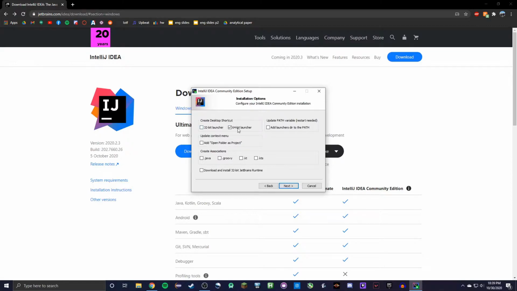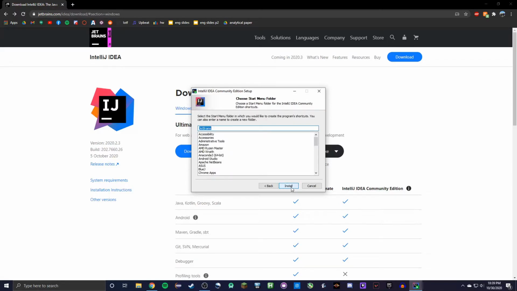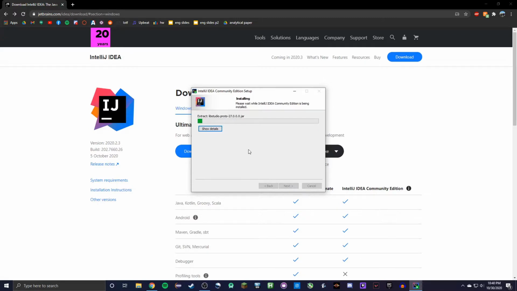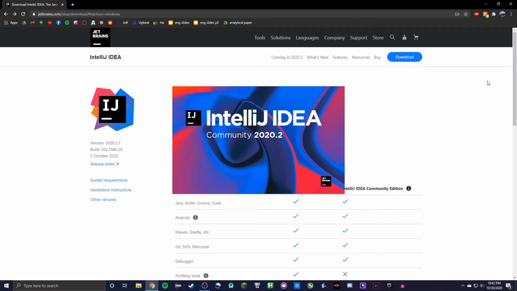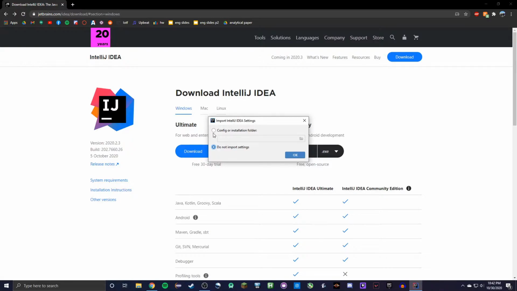And then 64-bit launcher, and then it'll extract. Once it's finished extracting, we can press run and then finish, and it will run the file.